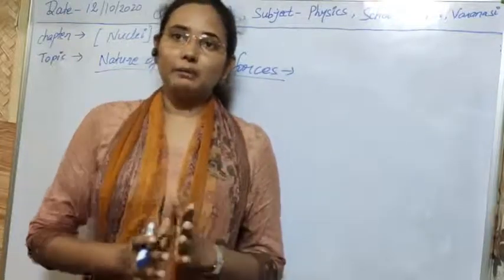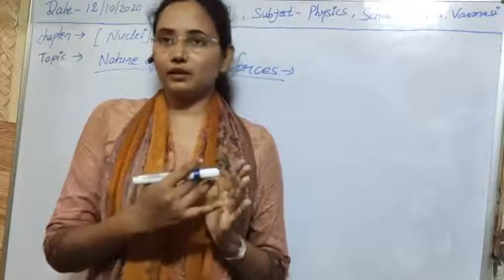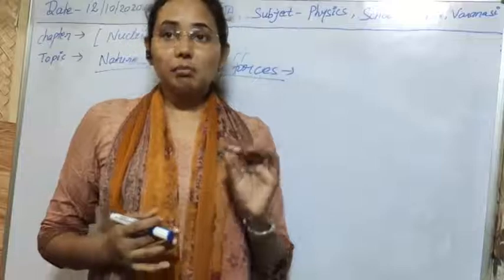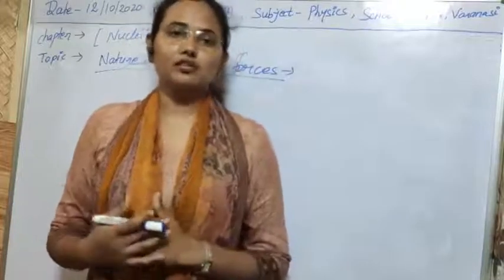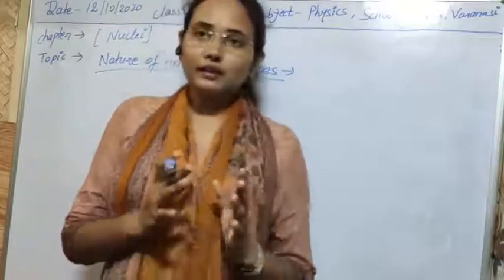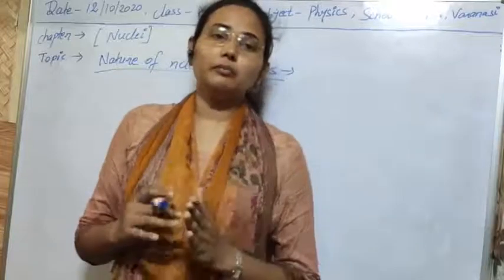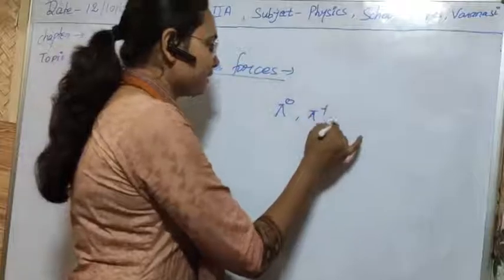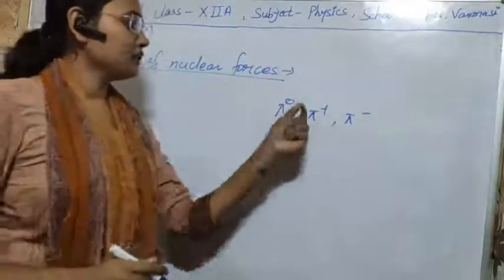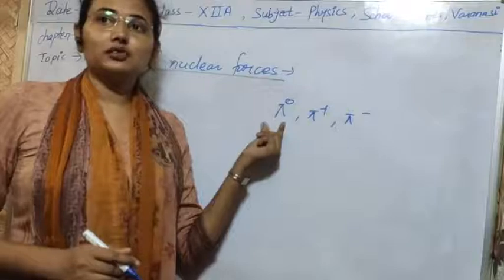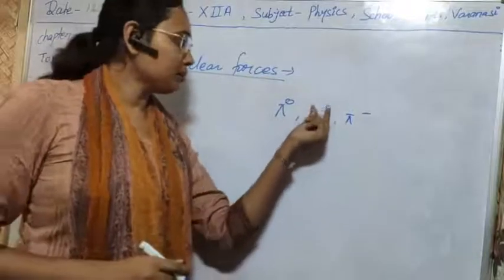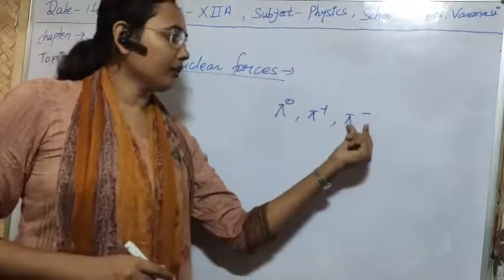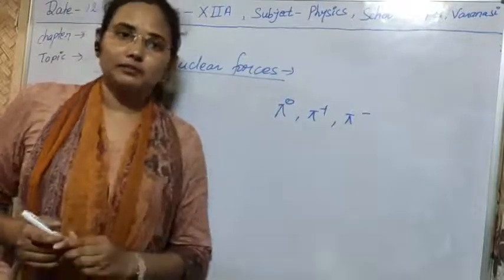Pi mesons are also categorized in this type of elementary particles, and their mass is nearly 270 times the mass of the electron. There are three types of particles in the pi meson family: pi 0, pi plus, and pi minus. Pi 0 is neutral in charge and is known as the neutral pi meson. Pi plus is positive in charge and is called the positive pi meson, and pi minus is of negative charge and is called the negative pi meson.